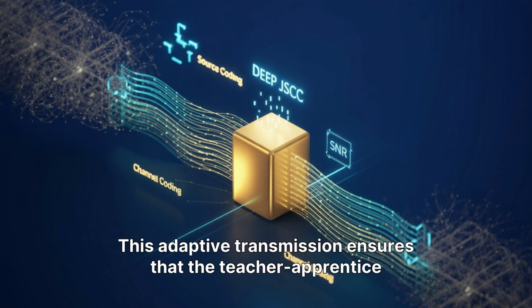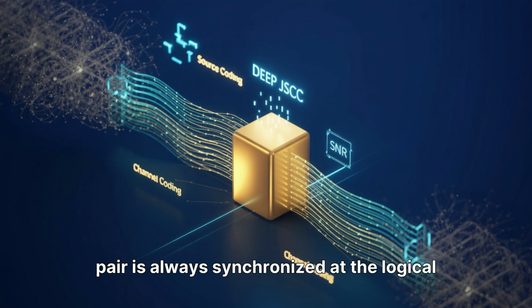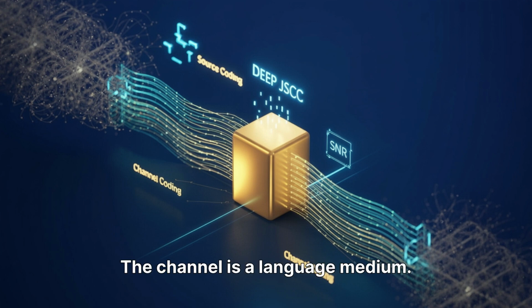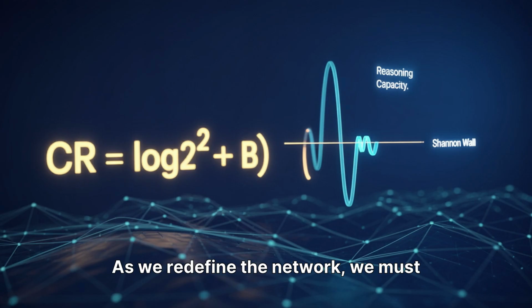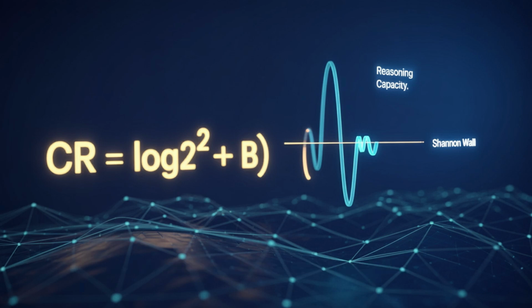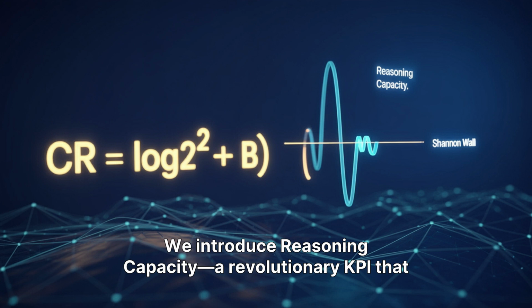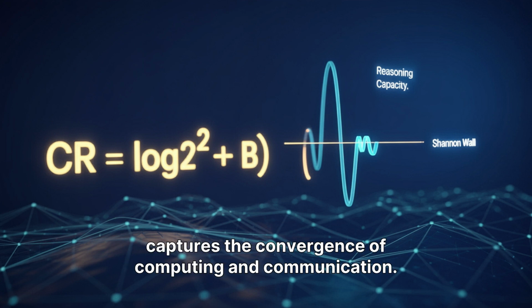This adaptive transmission ensures that the teacher-apprentice pair is always synchronized at the logical level. We are coding for meaning. The channel is a language medium. As we redefine the network, we must redefine its capacity. Traditional metrics like bit error rate are blind to meaning. We introduce reasoning capacity, a revolutionary KPI that captures the convergence of computing and communication.